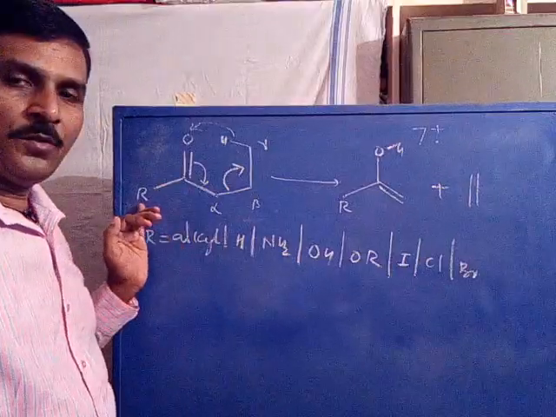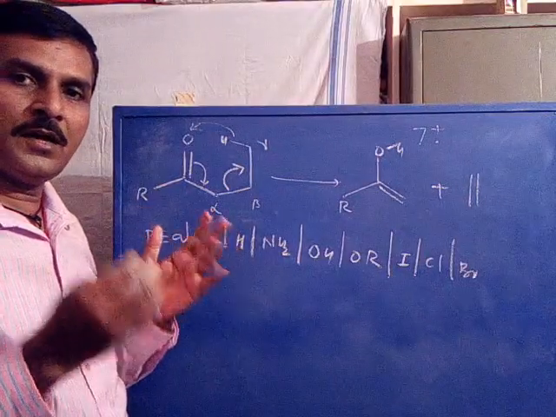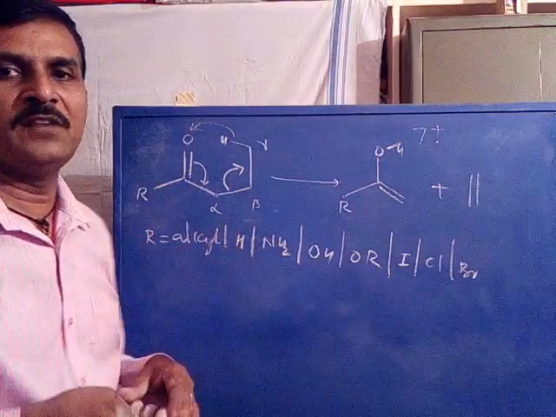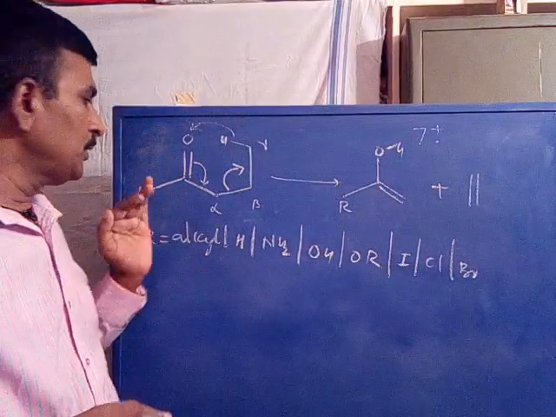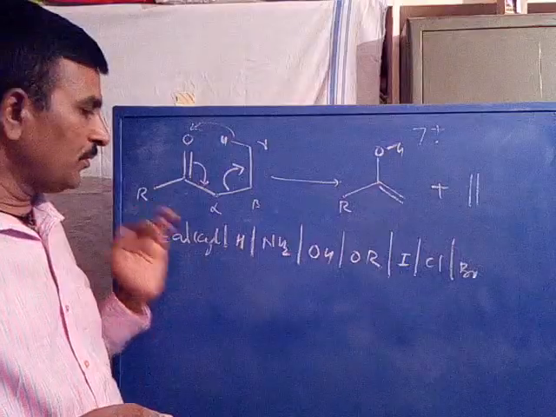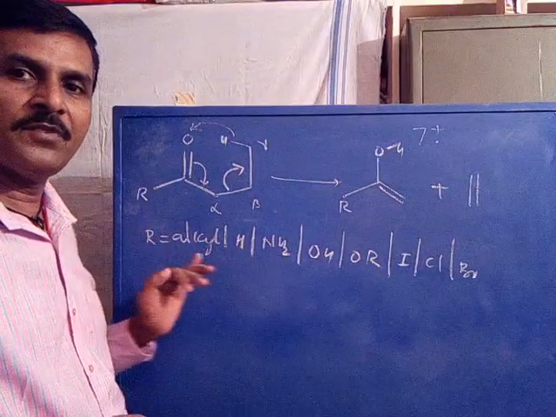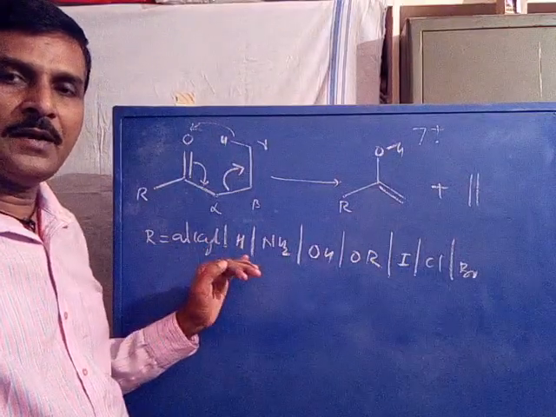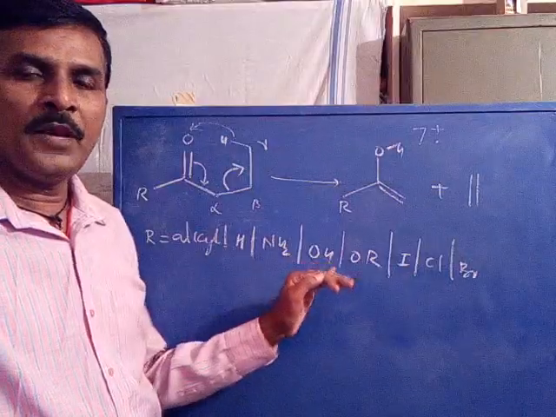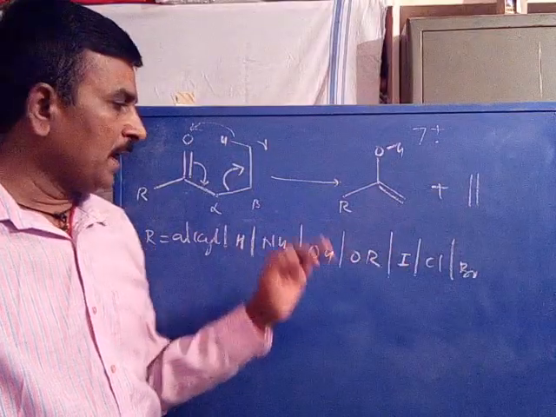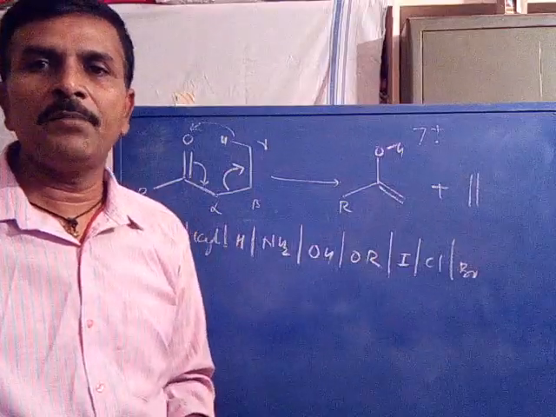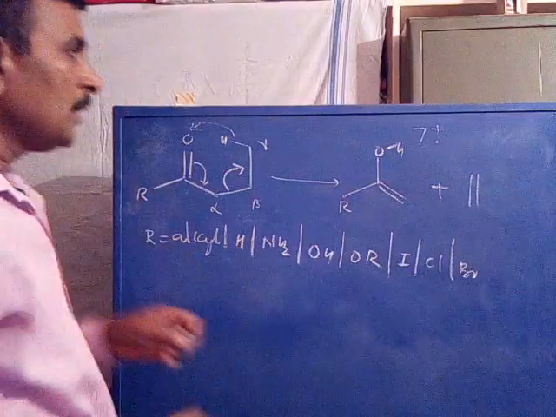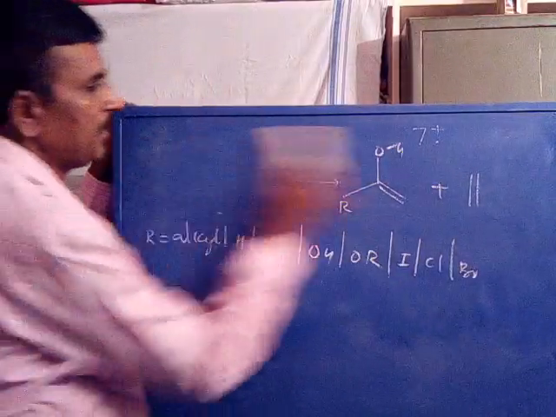With the R group, you may construct or write your own examples. Keeping this structural feature as such, you may change the R group with any of these substitutions: alkyl, hydrogen, amine, chlorine, bromine, iodine, or OH or OR, etc. You will get different types of compounds. This is about McLafferty rearrangement.